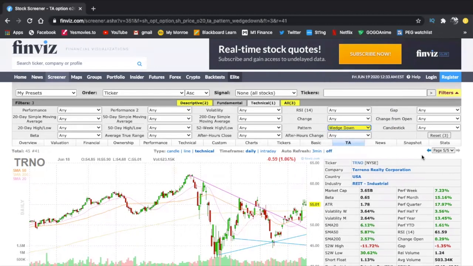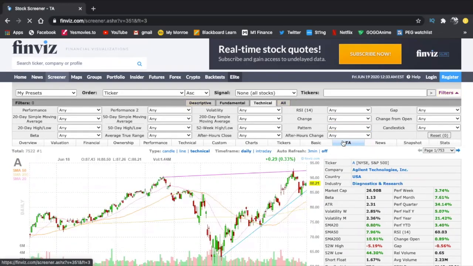And obviously, even with the wedge, you can go ahead and set up the percent change, or price and everything based off of what you want to trade. You can go ahead and do that as well. The final one, and the last one that I think actually might be the better one, is you want to look for stocks that are up a ton already.